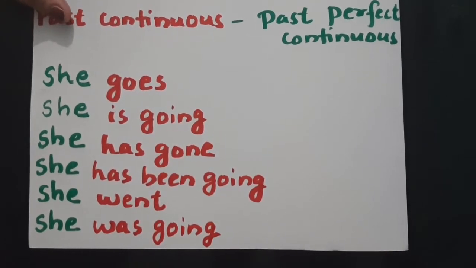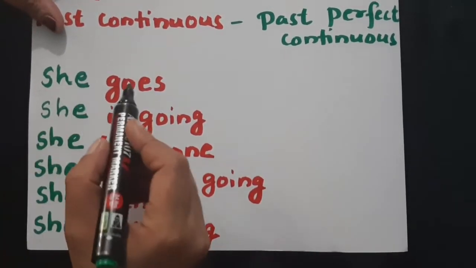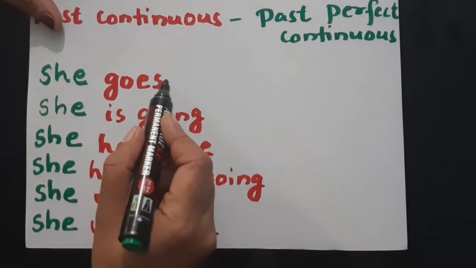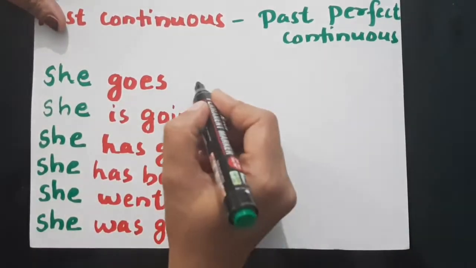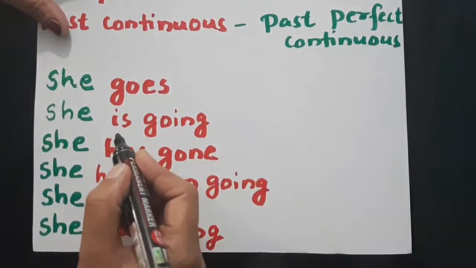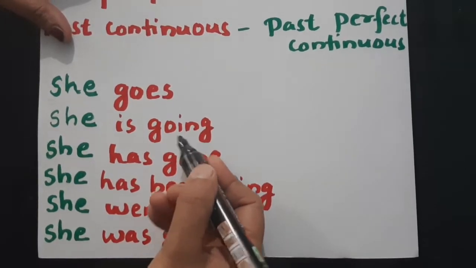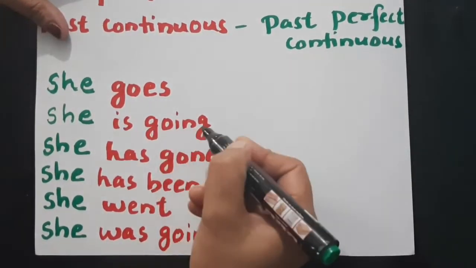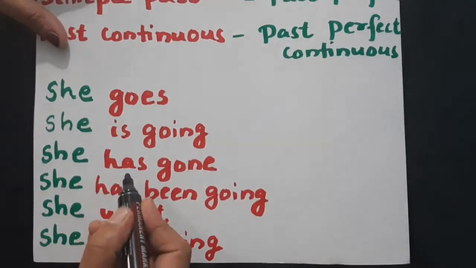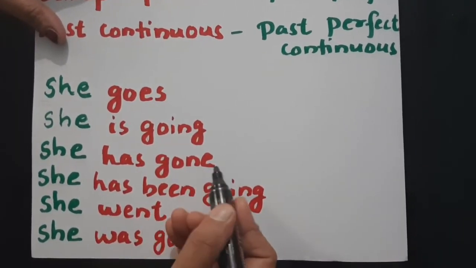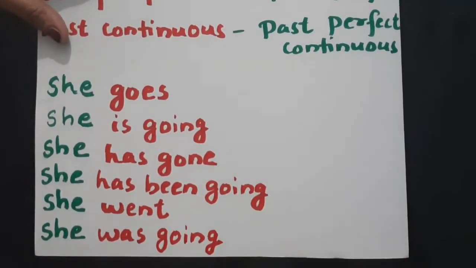Okay, like that. See, goes will convert to went. Is going changes to was going. Has gone to had gone.